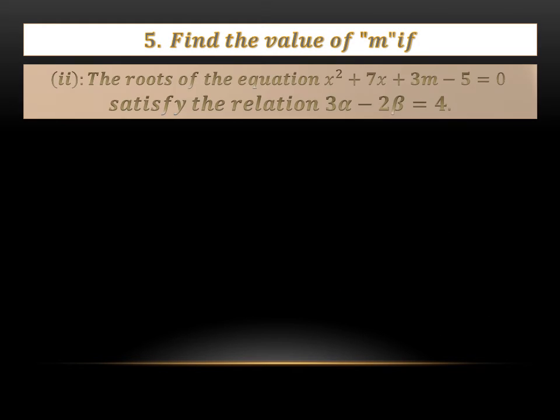Coming to the second part of finding m, the question is: the roots of the equation x squared plus 7x plus 3m minus 5 equals 0 satisfy the relationship 3 alpha minus 2 beta equals 4. So what is the first step? The first step is to find a, b and c, and to find the sum and the product of the roots. The value of a is the coefficient of x squared, which is 1, the value of b is the coefficient of x, which is plus 7, and the value of c is the constant term, which is 3m minus 5.